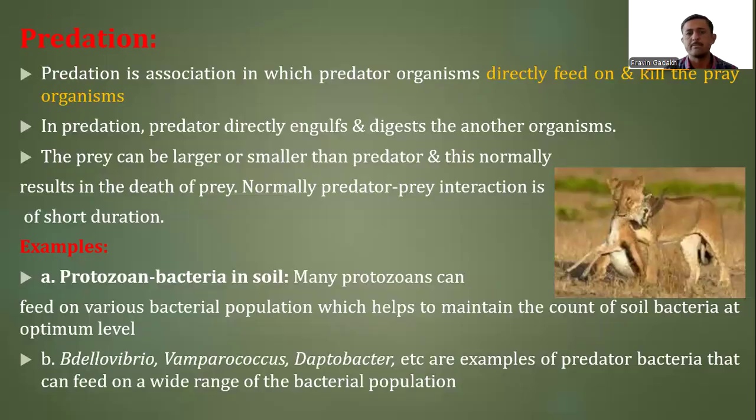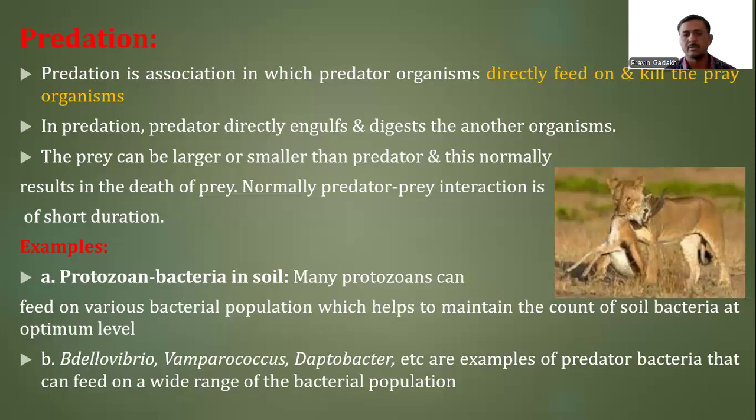Many protozoans can feed on various bacterial populations, which helps to maintain the count of soil bacteria at an optimum. The protozoans directly engulf the bacterial population, using the bacterial cells as their food, so the bacterial population is decreased in that particular environment.